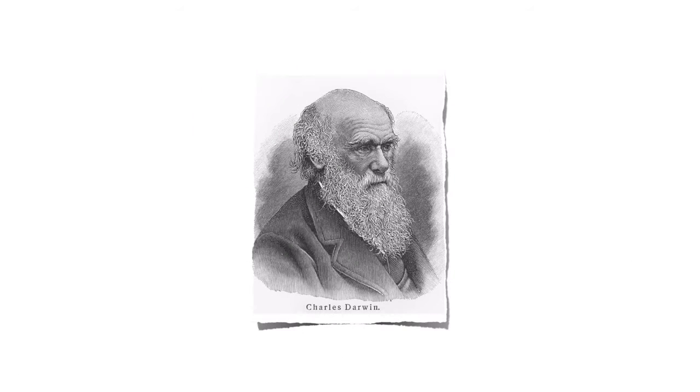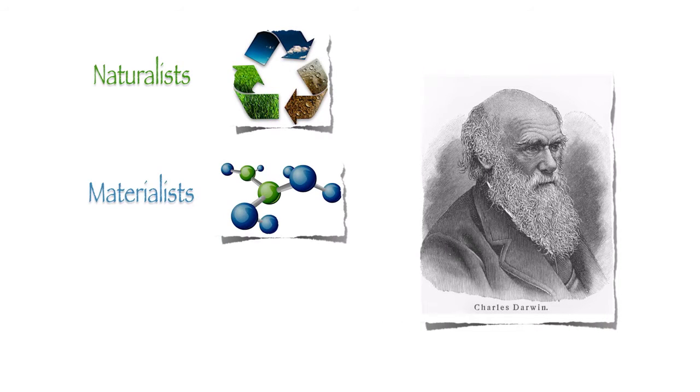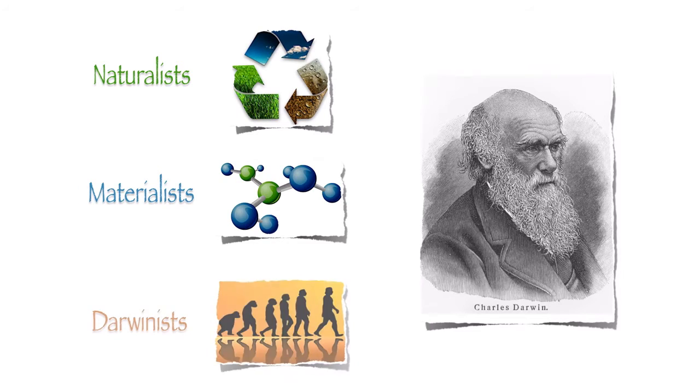Now, back around the time of the 1700s and 1800s, there was a trend among some in the culture who doubted the existence of God, miracles, and other things taught in the Bible. These people believed in and looked for natural explanations to the things occurring in the world. They were called naturalists or materialists. Today, there are many naturalists and materialists who believe that there is a natural explanation for the origin and existence of all living things. And those who believe that the living things arose by natural laws and believe in Darwin's theory of evolution are commonly called Darwinists.